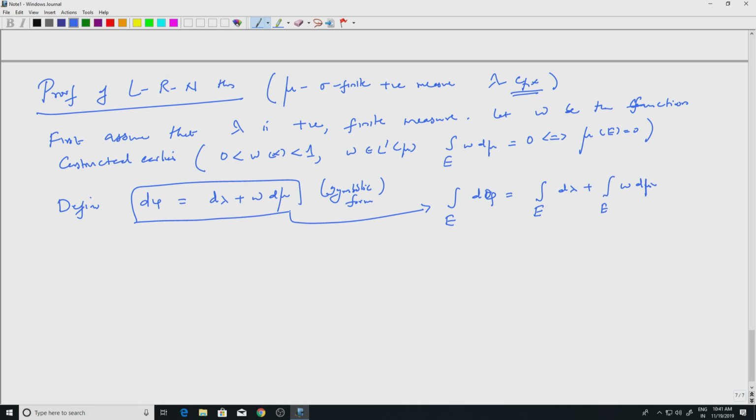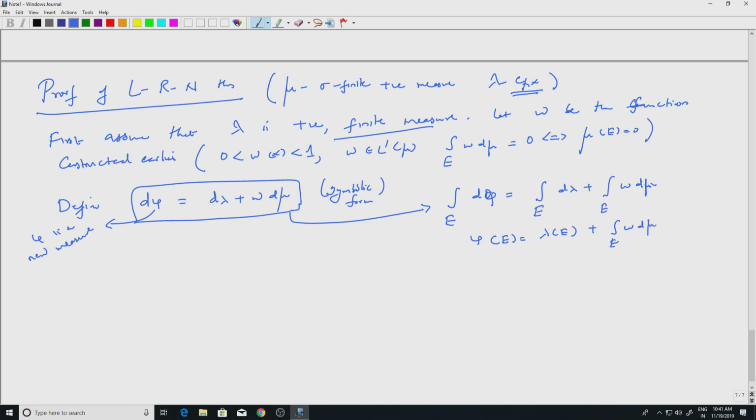Okay. So, I am defining a new measure phi. What does this mean? This means that phi of E equals lambda of E, where lambda is our given positive finite measure, plus the integral over E of w d mu.